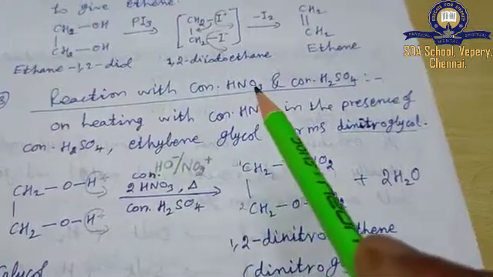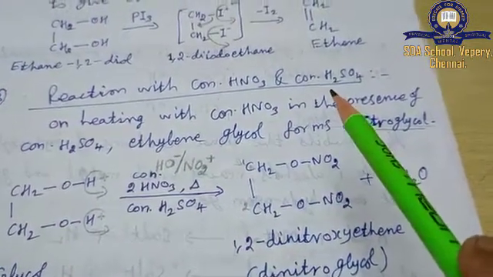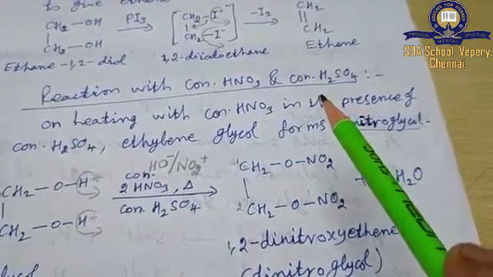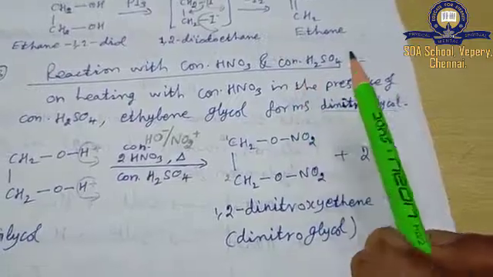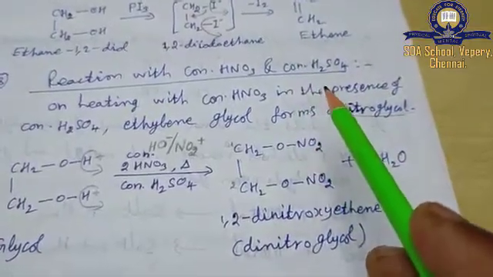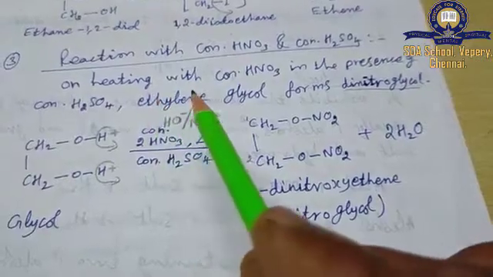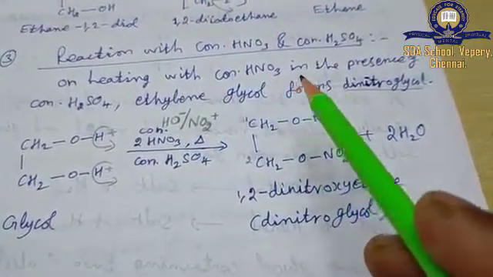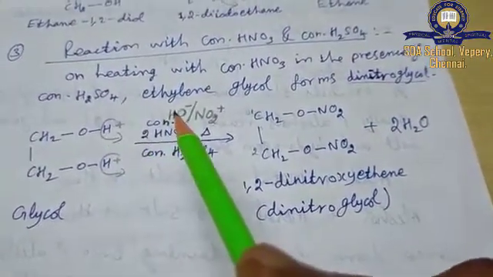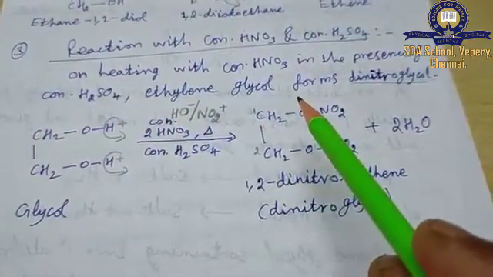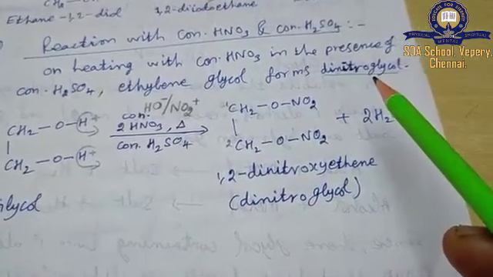Next reaction of glycol. When allowed to react with concentrated nitric acid and sulfuric acid, it forms a nitrated compound. Here, sulfuric acid facilitates eliminating the water molecule during the reaction. On heating with concentrated nitric acid in the presence of concentrated sulfuric acid, ethylene glycol forms dinitroglycol.